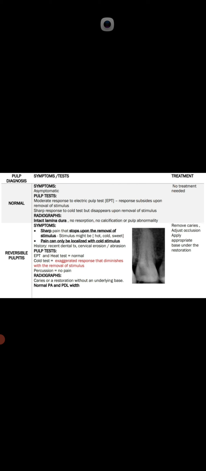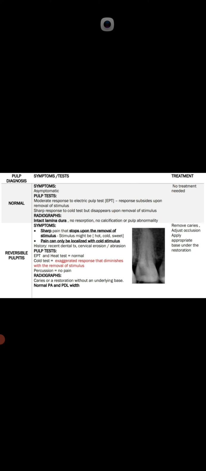Next, in pulp test, the electric pulp test and heat test are normal. Cold test: exaggerated response that diminishes with the removal of stimulus. When you apply cold, the pain will increase. When we apply heat and electric pulp test, the response is normal. But when we remove the cold stimulus, the response diminishes.